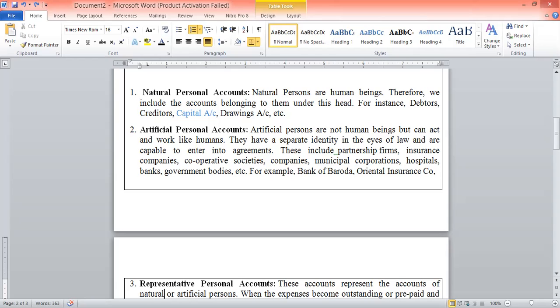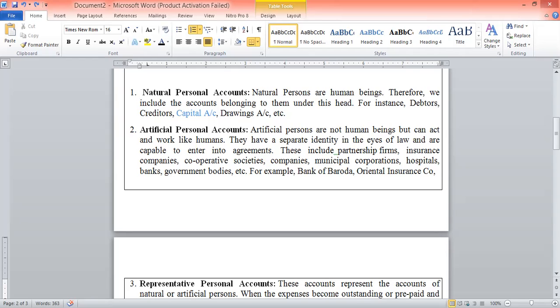Guys, law is auditing all these types of firms. So that's why they are capable to enter into agreements. That's why they are not human beings, but they are working like humans. So all these types of accounts come under the artificial personal accounts.